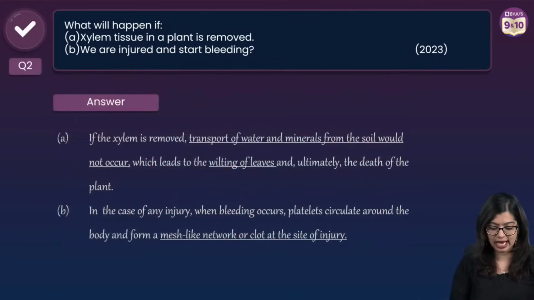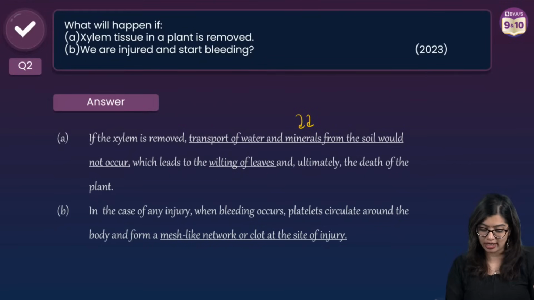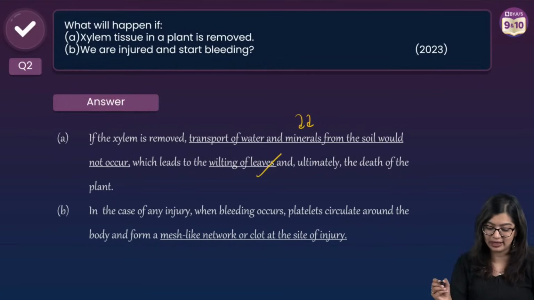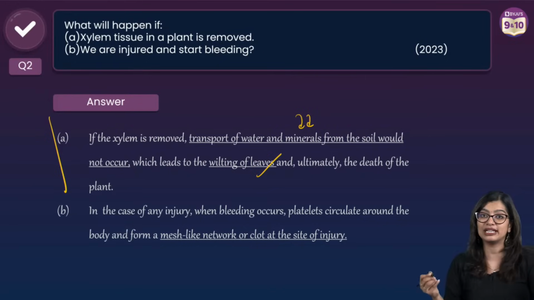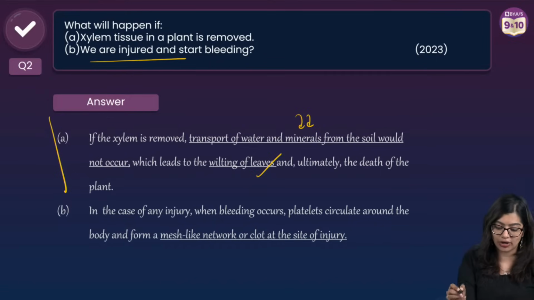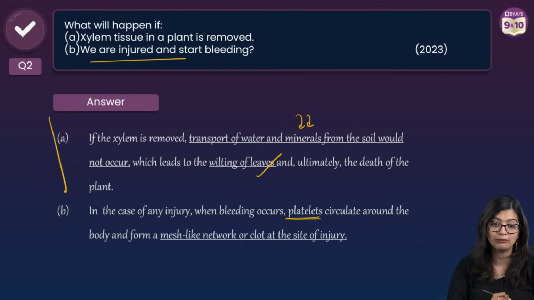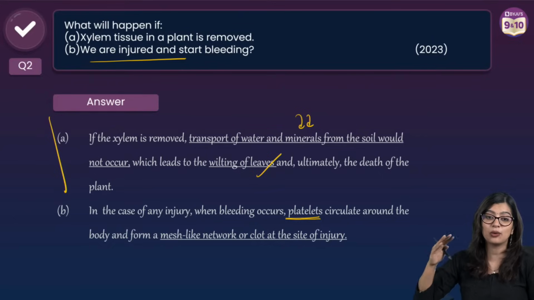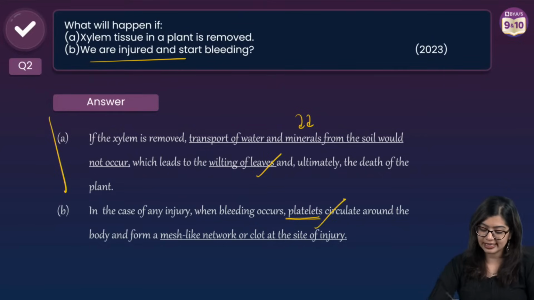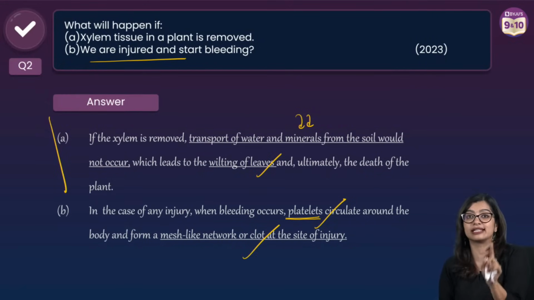So when you're writing this answer, 1 mark each. If the xylem is removed, transport of water and minerals from the soil will get affected, thereby leading to wilting of leaves, eventually leading to death of the plant. Now what will happen when we are injured and start bleeding? The platelets are the ones which come rushing to the part. You will get 1 mark for mentioning platelets and how they result in clotting.